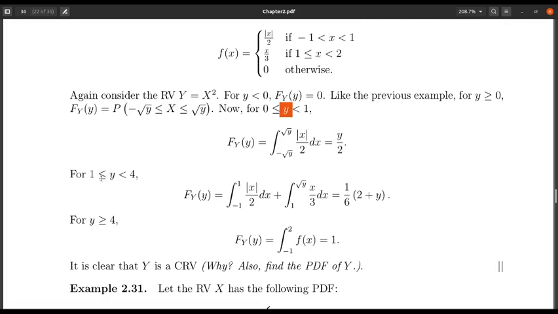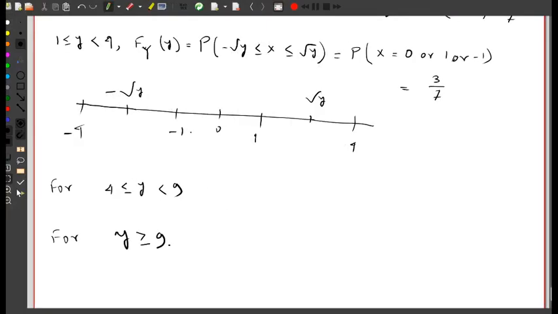Now when y lies between 1 and 4, I have two cases. Minus root y lies between -4 and -1, and plus root y lies between 1 and 4, just like before. The density function in the range -1 to 1 is mod x by 2, and the density function in the range 1 to 2 has another expression, x by 3.